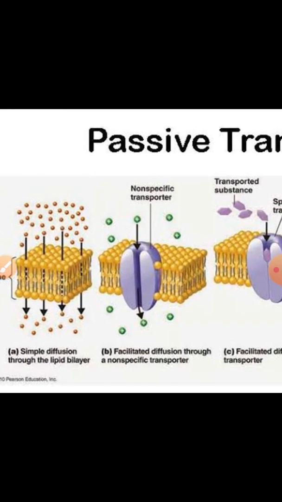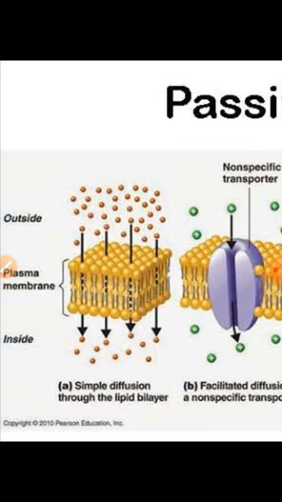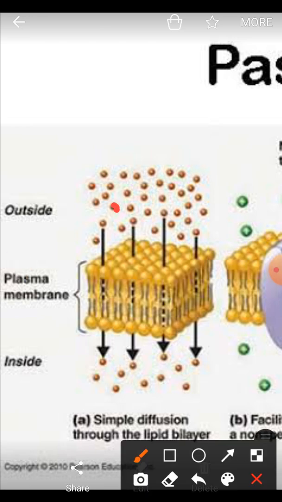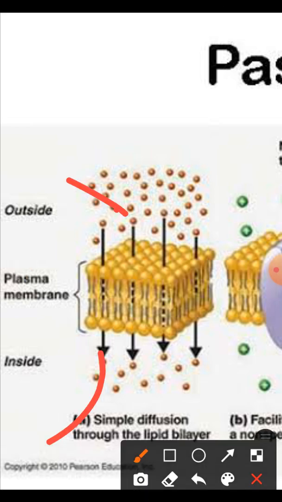On this screen you can see simple diffusion. The plasma membrane is there, the lipid bilayer, we can say, and the outside part, in which there are lots of molecules waiting to move through the plasma membrane. You can see that the molecules are moving from their higher concentration to the lower concentration.